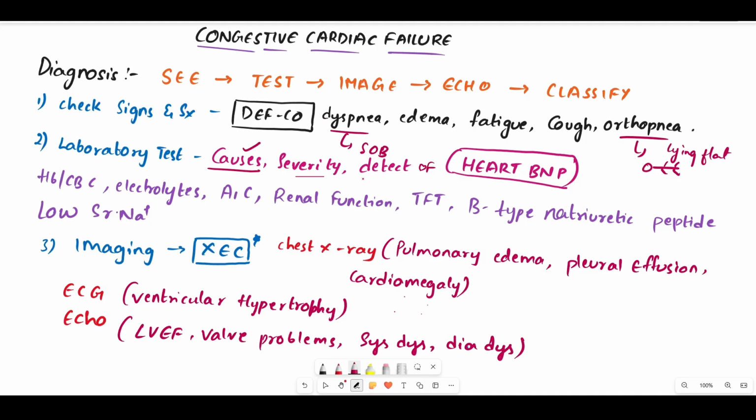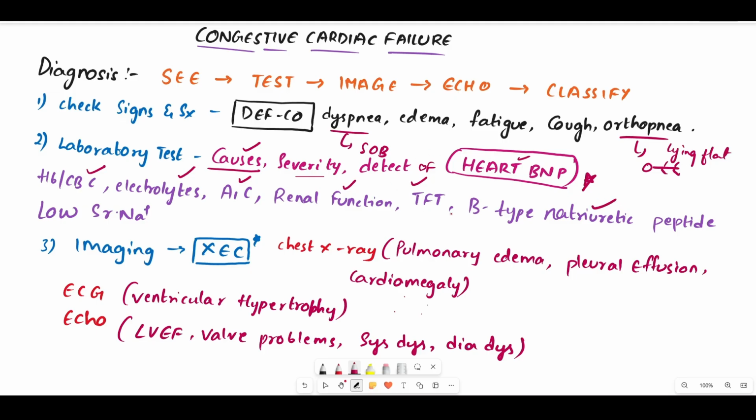Sometimes these laboratory tests will be performed. And for the laboratory tests, remember the trick as HEART BNP, where H means it is hemoglobin, and E means it is electrolytes, A means it is A1C, R means it is renal function test, T means it is thyroid function test, B and P means it is B-type natriuretic peptide.